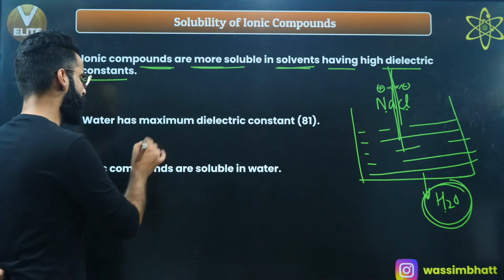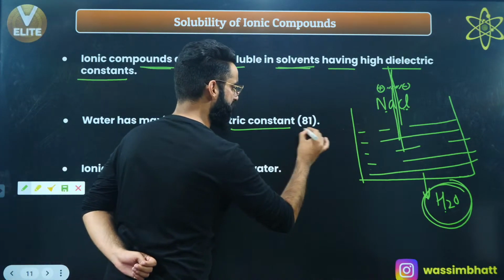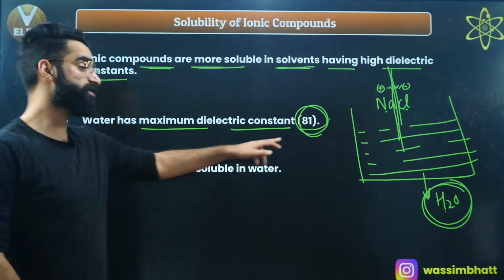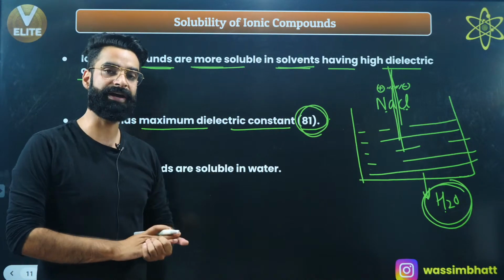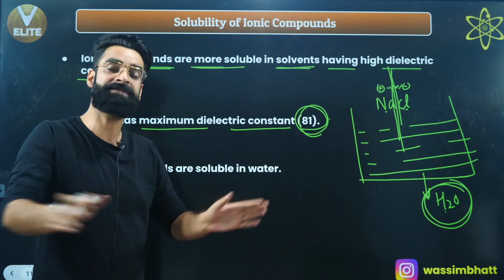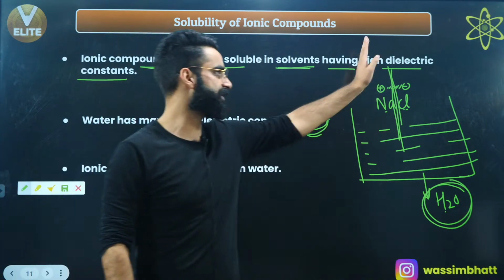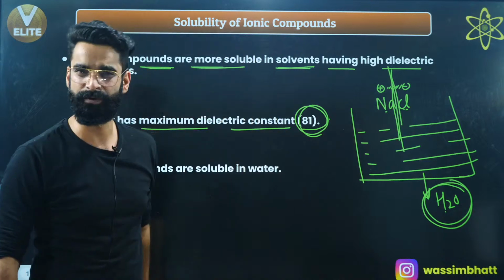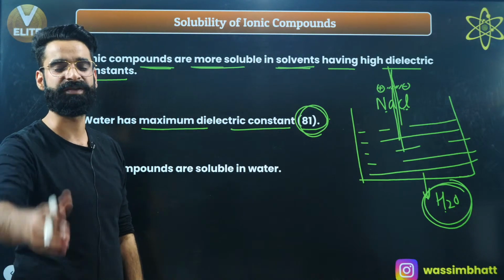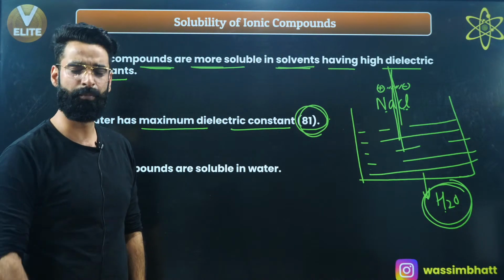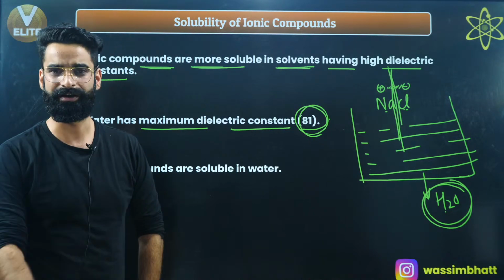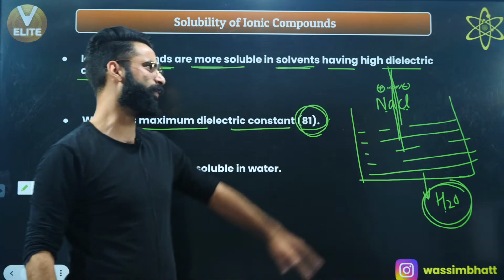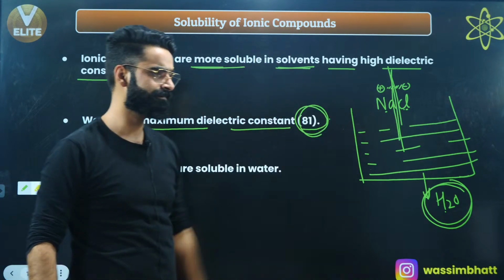Second, do remember that water has the maximum dielectric constant, and its value is 81. So water has the maximum tendency to weaken the force of attraction between these ions. That's why we say water is a universal solvent. Most substances get dissolved in it because water has the highest dielectric constant and a strong tendency to weaken the force of attraction between the ions.